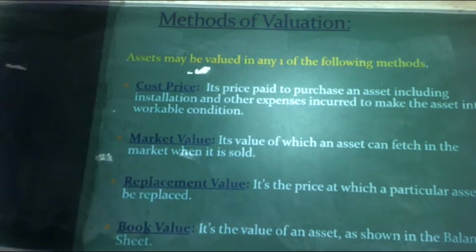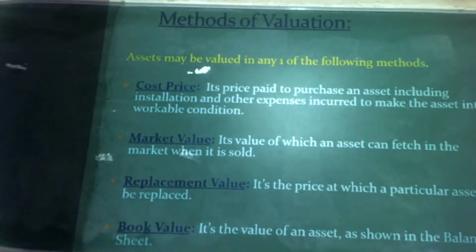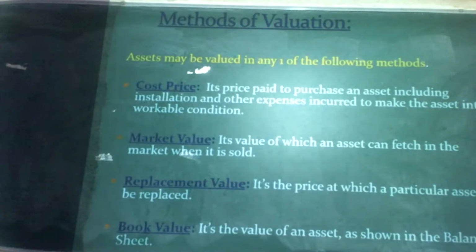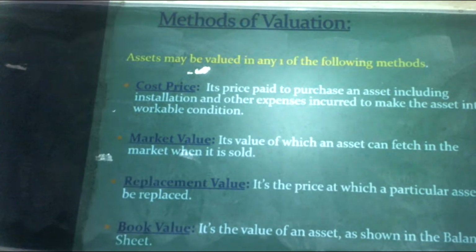Market value means the value which an asset can fetch in the market when it is sold. It means today's value, the present value of an asset, can be considered as market value. The next one, replacement value. The replacement value is the price at which a particular asset can be replaced. The replacement value of the asset should be known by the auditor. The next one, book value. It is the value of the asset as shown in the balance sheet. It means the amount we show in the balance sheet is represented as the book value in the company.